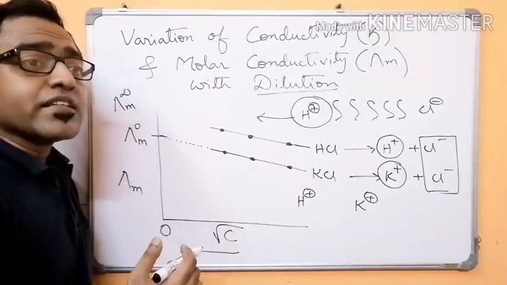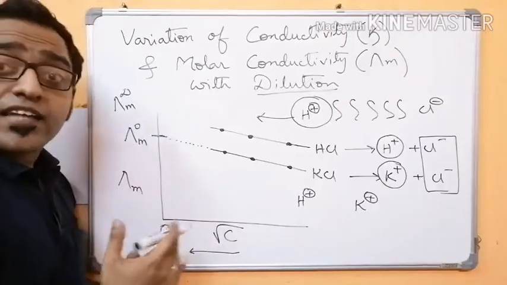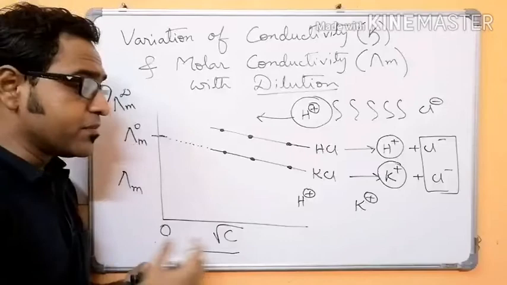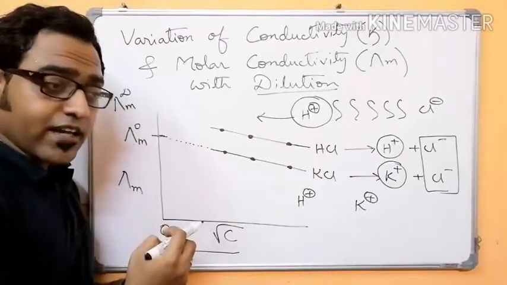Now you will ask me, why sir, is H plus having the highest ionic mobility? It should have the lowest ionic mobility because H plus ion is the smallest ion.